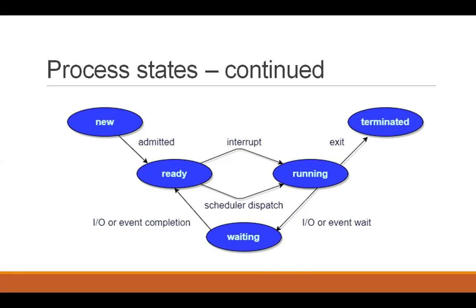An interrupt will cause the process to go back to ready state from running state. And from running to waiting state, there can be some input output or other event wait which can cause a process to switch from running to waiting state. So this is how process states can work interchangeably. This is how a process can switch state from being created to being terminated.